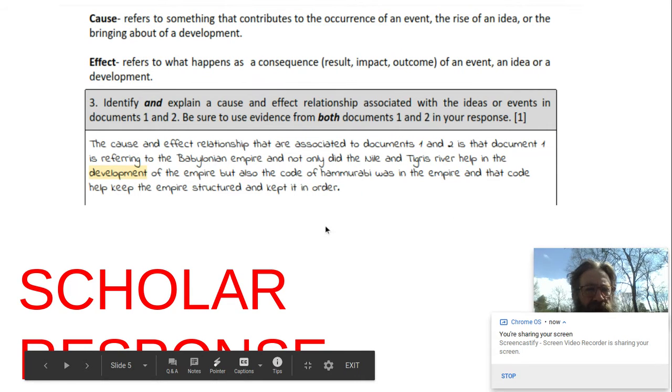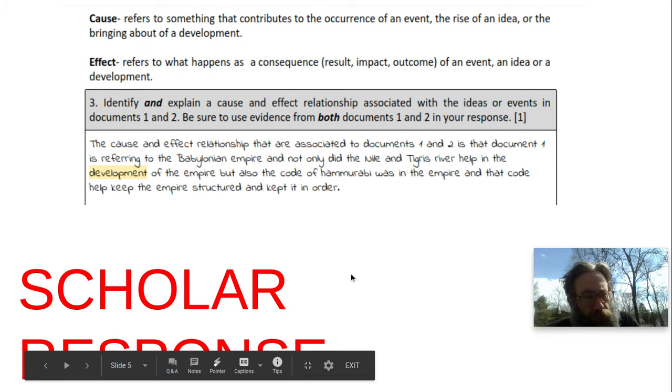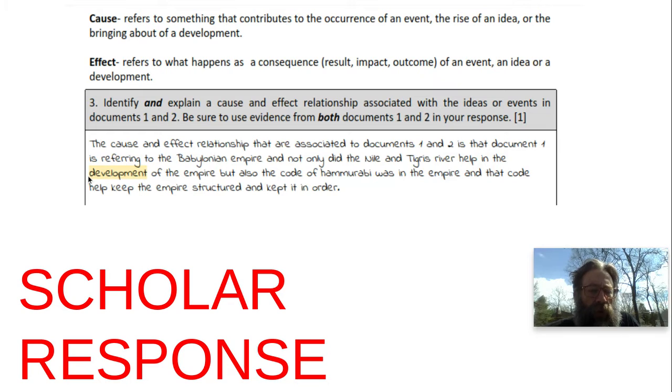Just finishing up this slide, the third question. So let's take a look at what the question was, what this scholar wrote, and what we could do to improve and revise this answer. Identify and explain a cause and effect relationship associated with the ideas or events in documents 1 and 2. Be sure to use evidence from both documents 1 and 2 in your response.